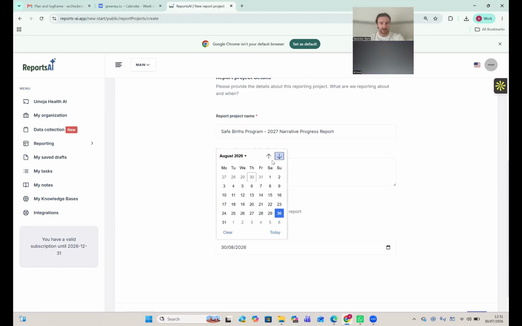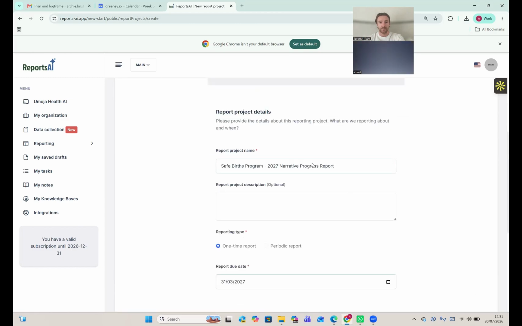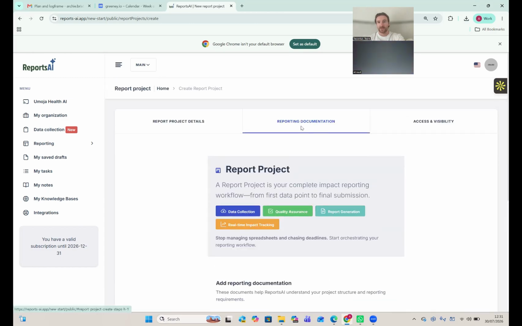And I'm just going to make this due next year, let's say end of Q1. And now with this part, reporting documentation, this is where we can give the platform context of what this particular report project and program is about. And in terms of giving it context, what would be really useful is that document that Mohammed just sent to me, because that document had the plans for this program and the log frame in it.